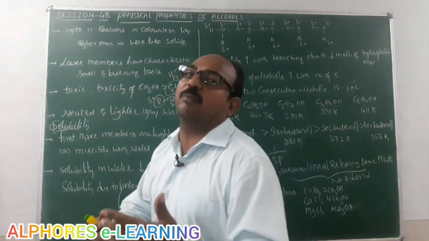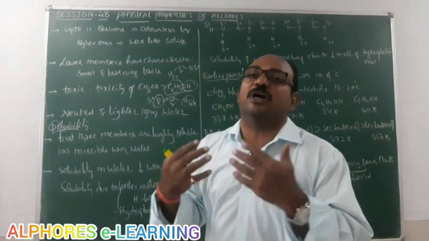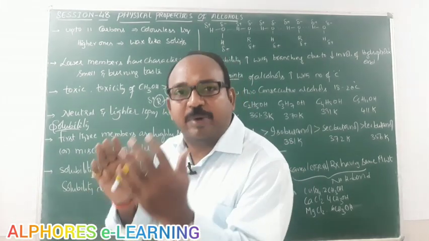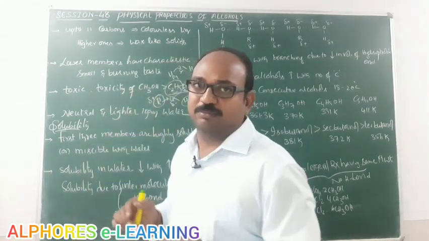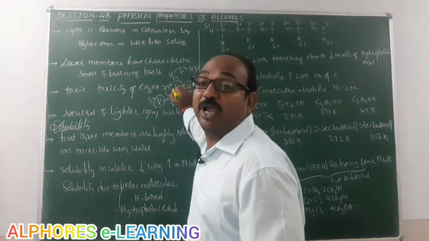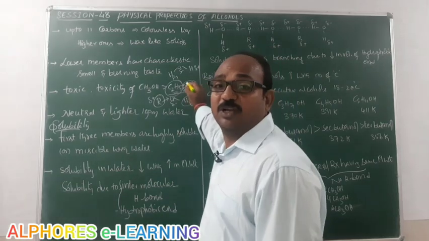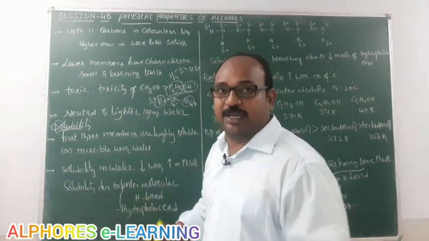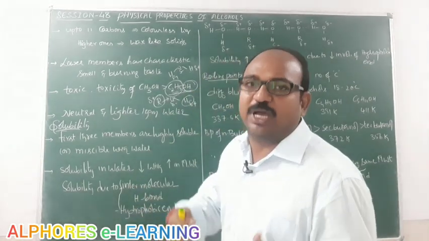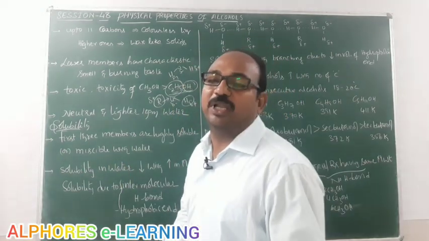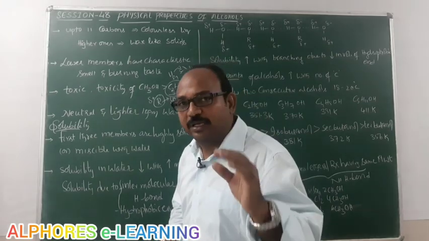After those 3 carbon atoms, from the 4th carbon onwards, because of the increase in number of carbon atoms in the alkyl group, as I mentioned, this alkyl group end is what we call the hydrophobic end, and this OH end we call the hydrophilic end. With increase in number of carbon atoms in the hydrophobic end, solubility relatively decreases.